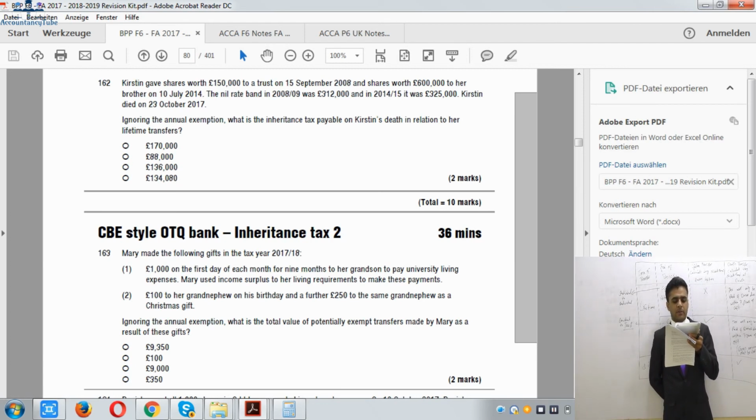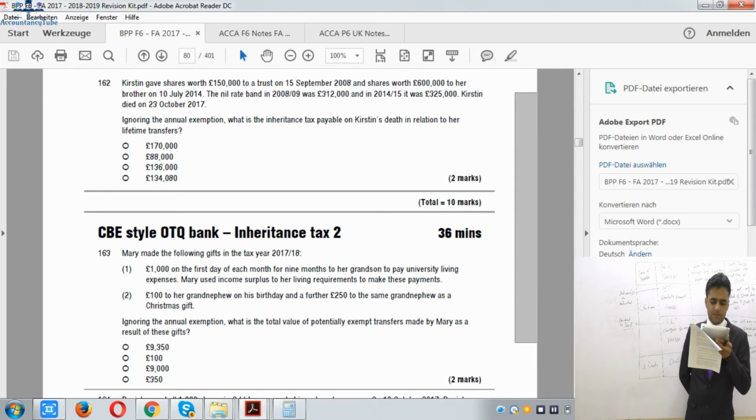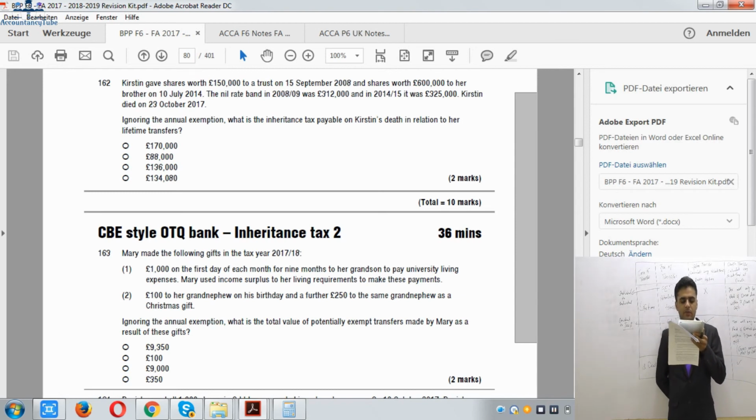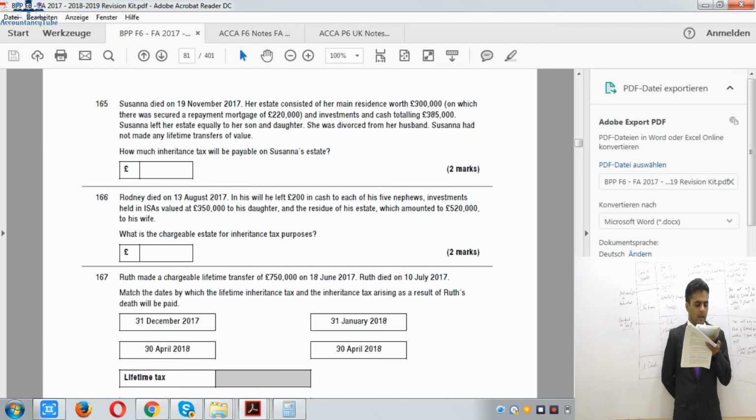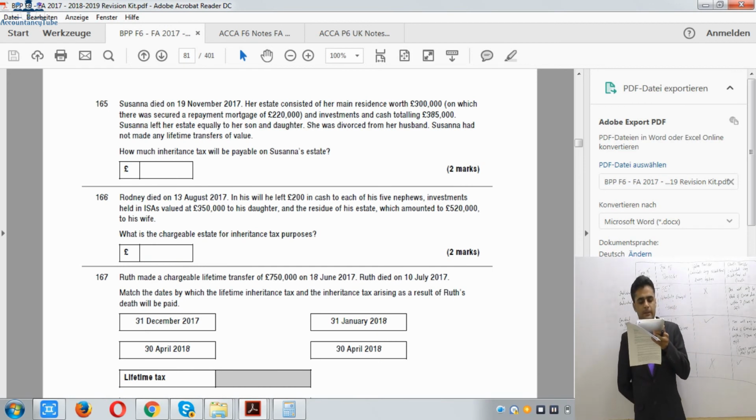And investments in cash totalling £325,000. Susan left her estate equally to her son and daughter. She was divorced from her husband. Susan had not made any lifetime transfers of value. Right? Now in this case,